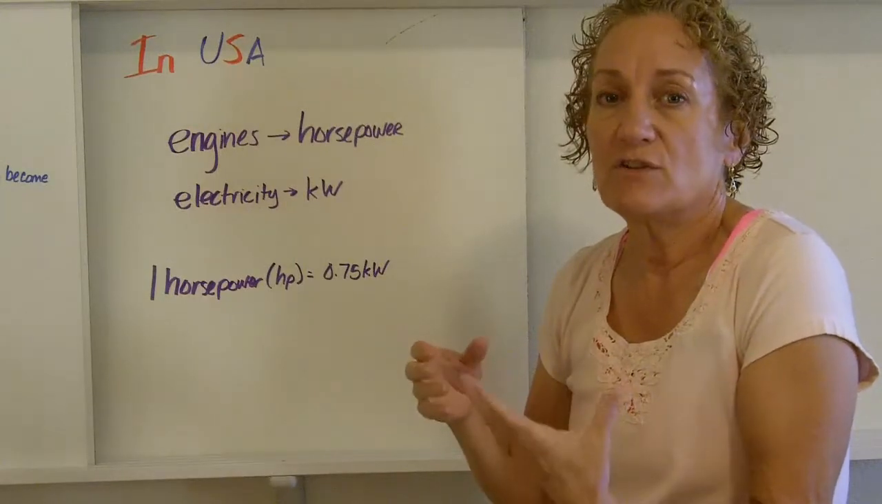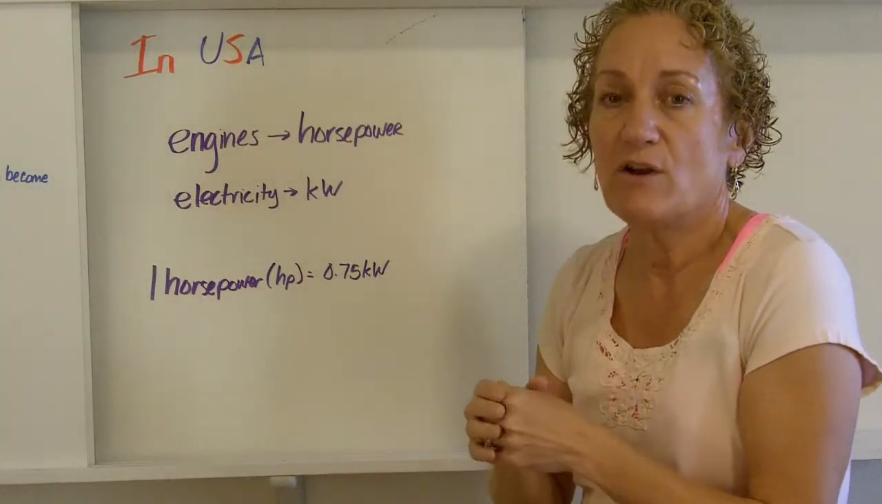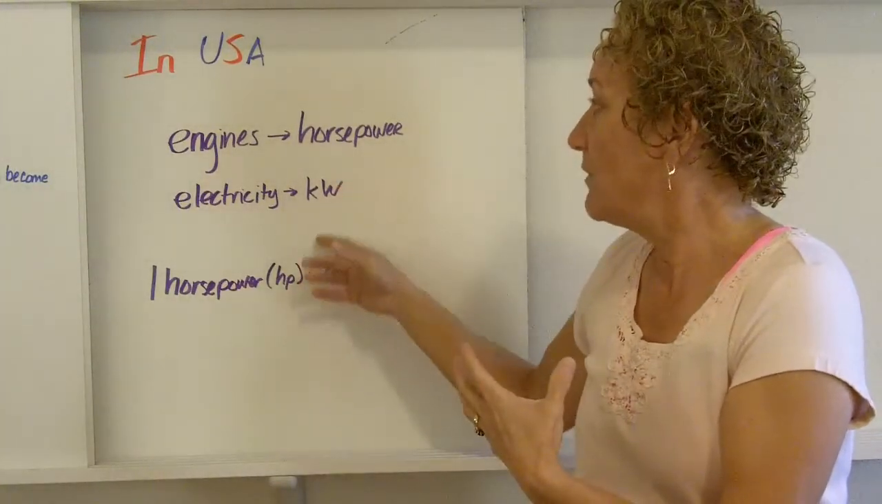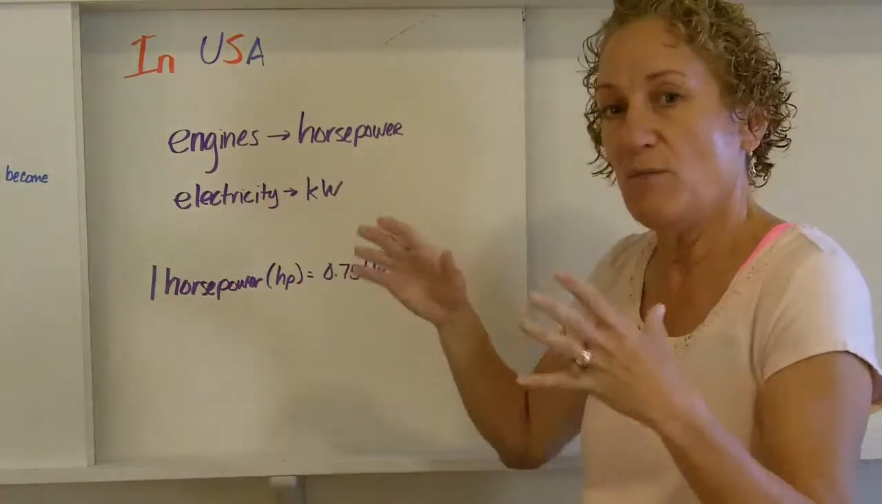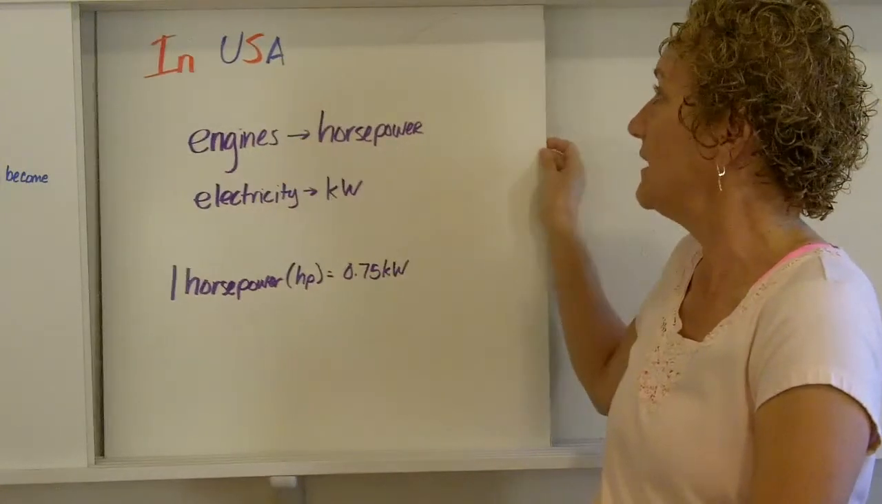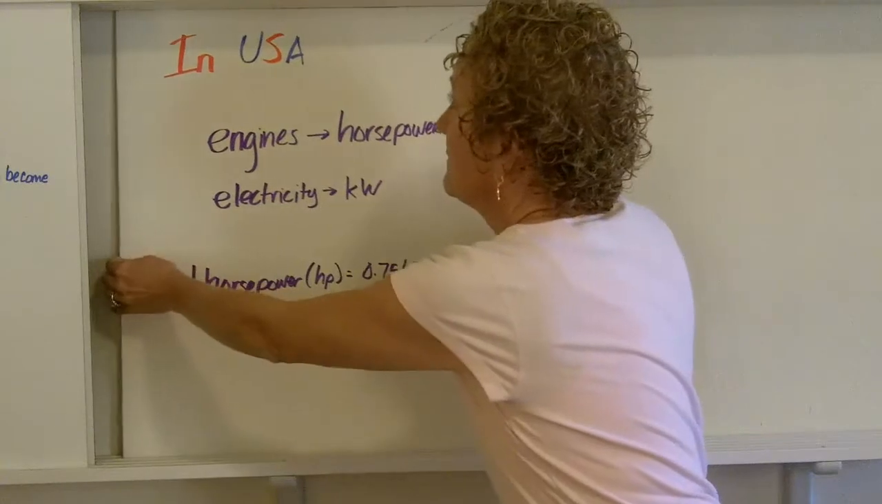In America and countries that don't use the metric system, we tend to use horsepower. Again, it would be so much easier if we just went metric, because then we would have our engines and our electricity all measured in the same thing, and it'd be the same thing that everybody else in the world is using for measurement. All right?